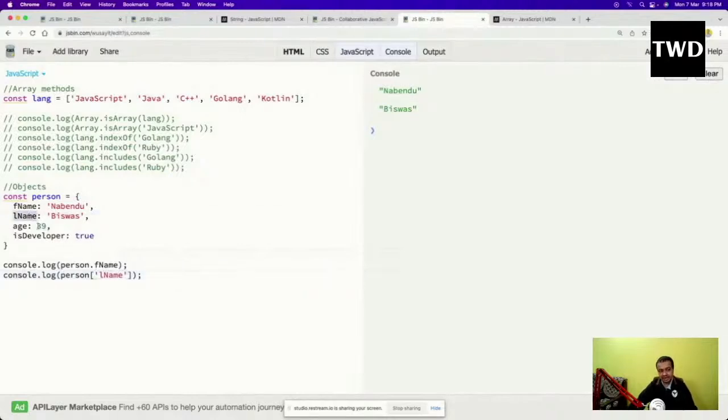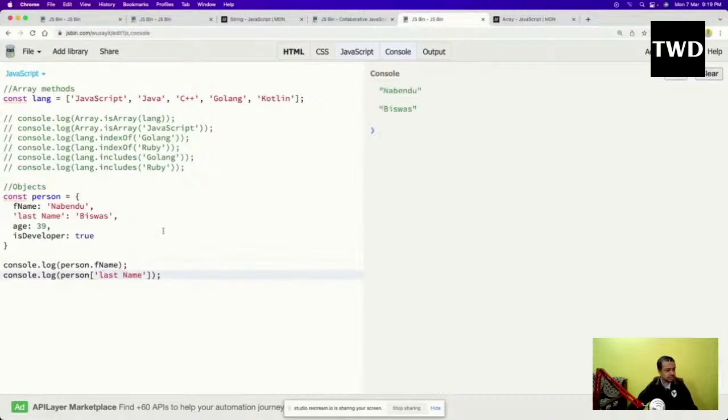I told earlier that I can take a string as a key also, because it's a string. But suppose I take it as last space name, that is last space, and I want to get this thing. I try to do it with dot notation. I cannot do it here, it will give me an error because there is a space. Space is never allowed in programming. That's why I tell all my students never to use a space. Control Z, it will not allow. But with bracket notation, because there are single quotes here, it is allowed. Last name is allowed like this. I'll run it and it will come like this.